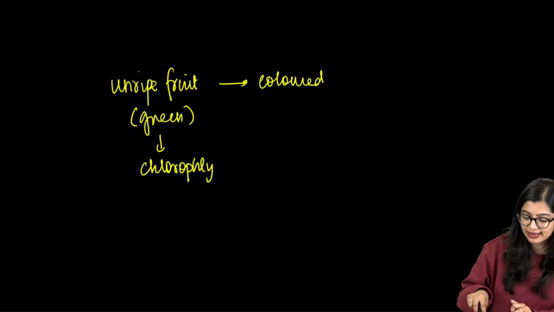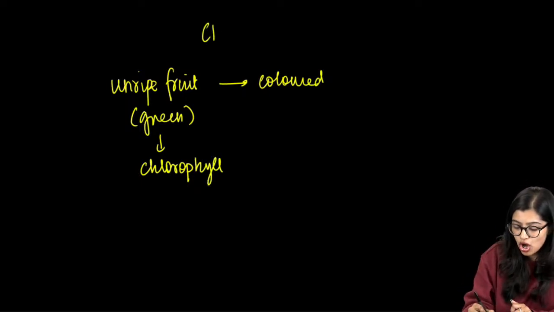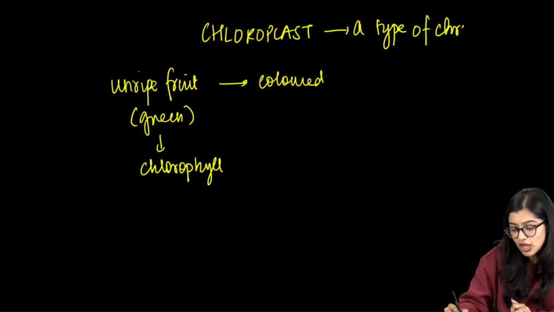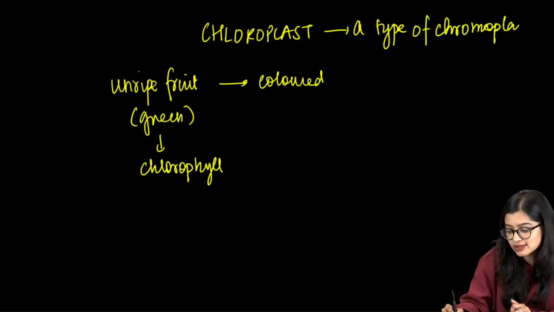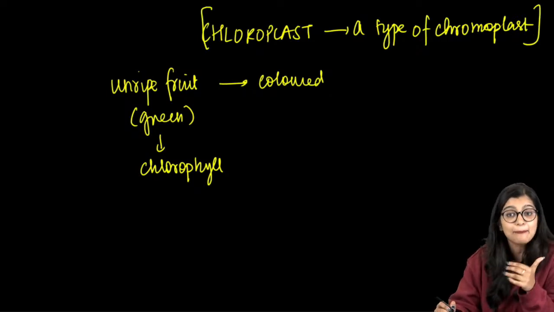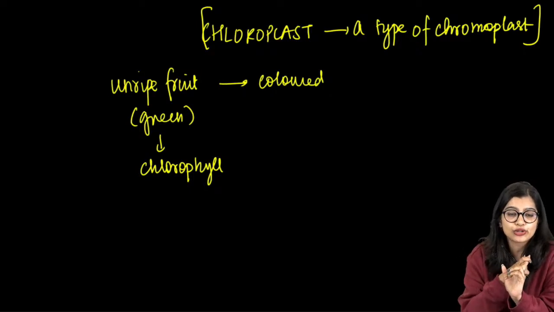And technically, when you really think about it, isn't chloroplast a type of chromoplast? Will you all agree with me? Yes or no? Chloroplast is actually a type of chromoplast. Yes or no? I want you to tell me.